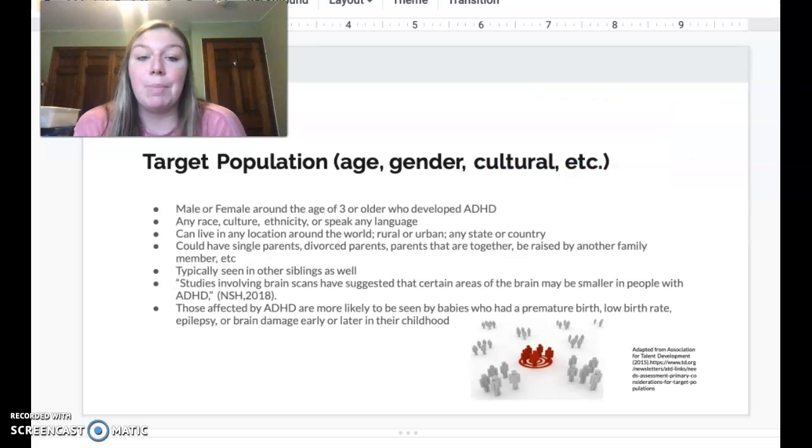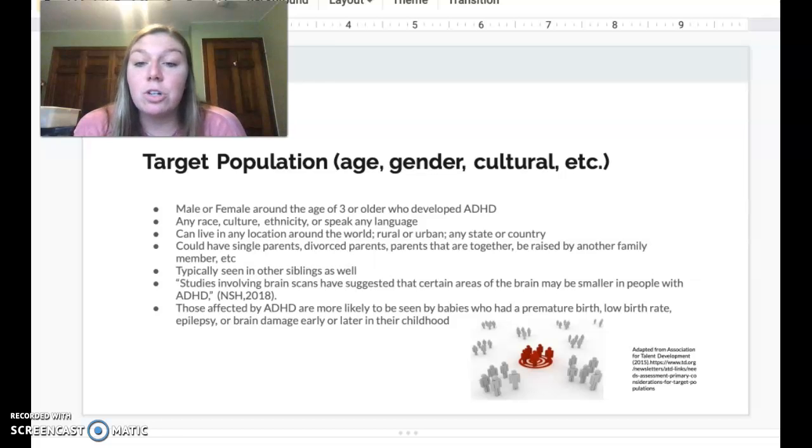What is my target population? The target population could be male or female around the age of 3 or older who have developed ADHD. They can be of any race, culture, ethnicity, or they could speak any language. They can live in any location around the world, rural or suburban, state, city, country, it does not matter. They could have single parents, divorced parents, parents who are together, be raised by another family member, guardians, or even be adopted.